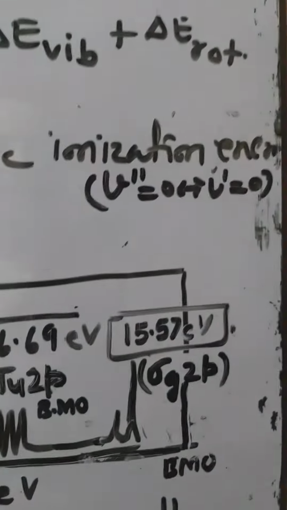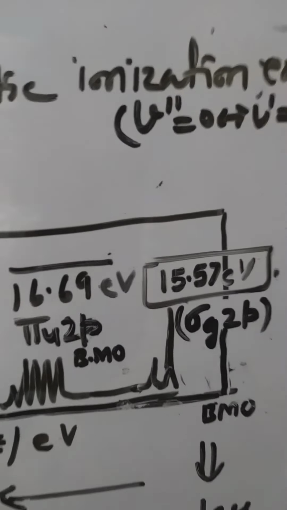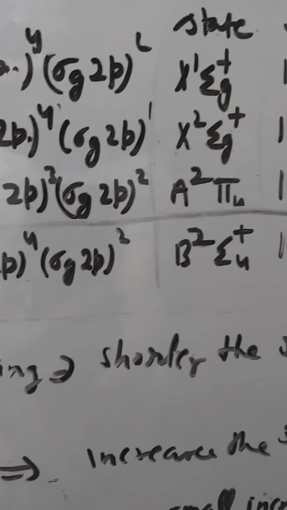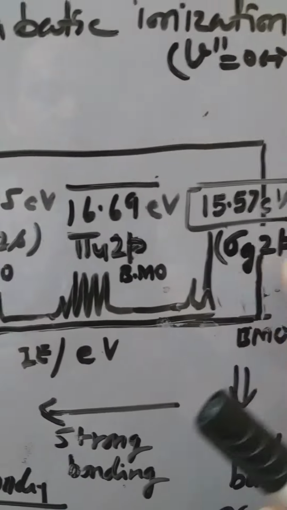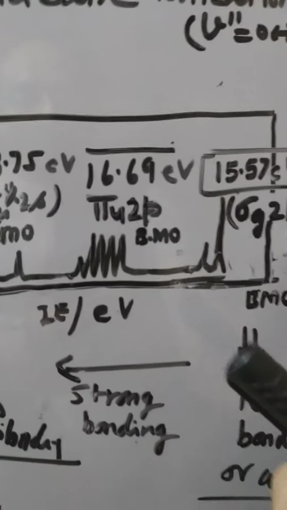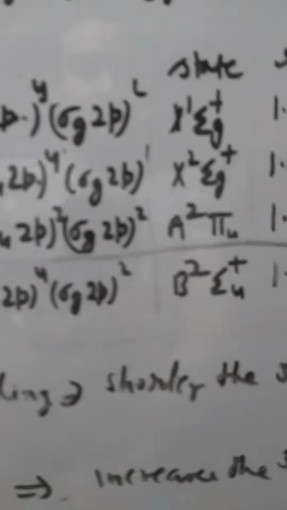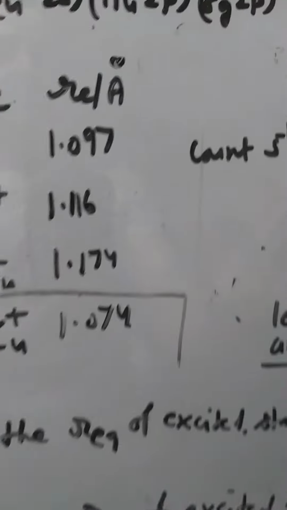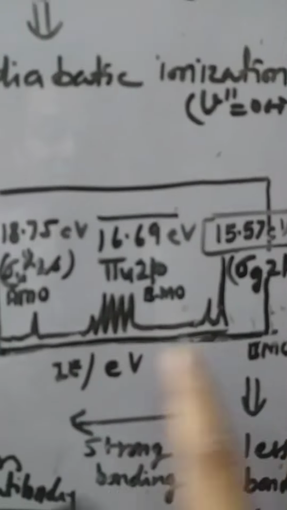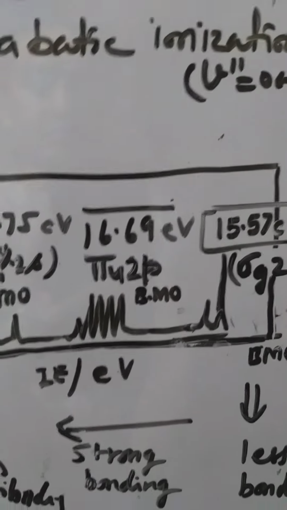However, in the first and third cases there is absence of such peaks, which can be explained by their character. In the case of the first one, they are not so strongly bonding. They are weak bonding due to the sigma sigma interaction, and also the third one is of less anti-bonding character, and this will result in the formation of a single peak. Thank you.